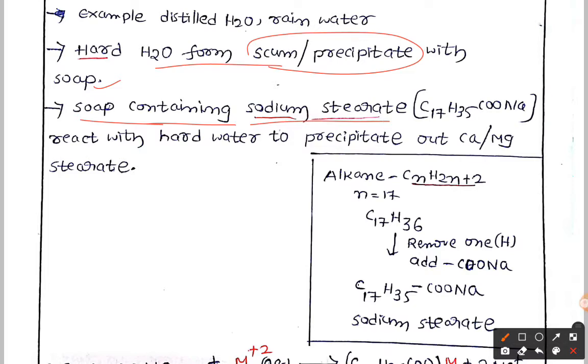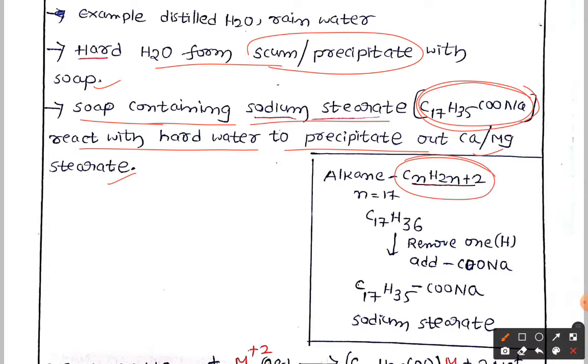We have C17H35COONa, which reacts with hard water to precipitate out calcium and magnesium stearate. What is the formula here? For the sake of remembering this formula, as you know, the formula of an alkane is CnH2n+2. If you take n equal to 17 and substitute, you get C17H36. In this, remove one hydrogen atom and add the COONa group. So finally you get C17H35COONa. This is called sodium stearate, the formula of soap.